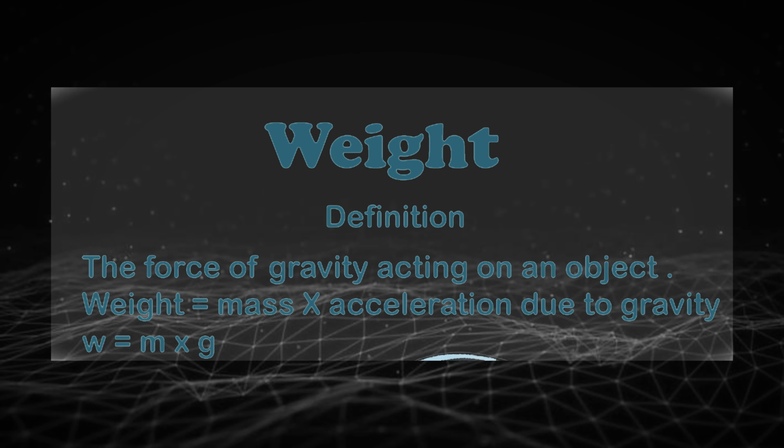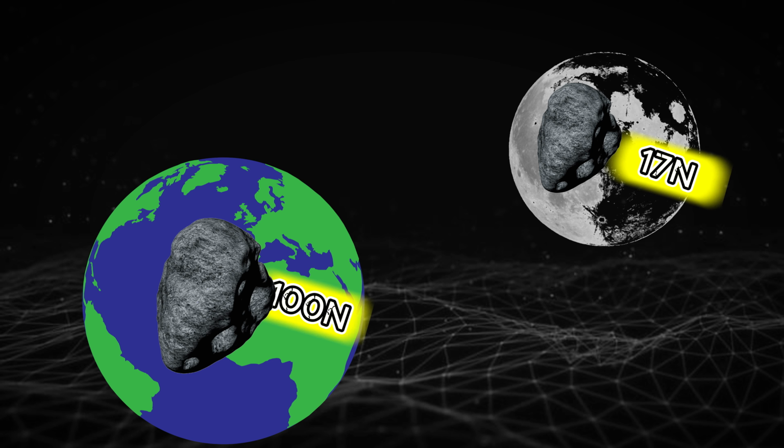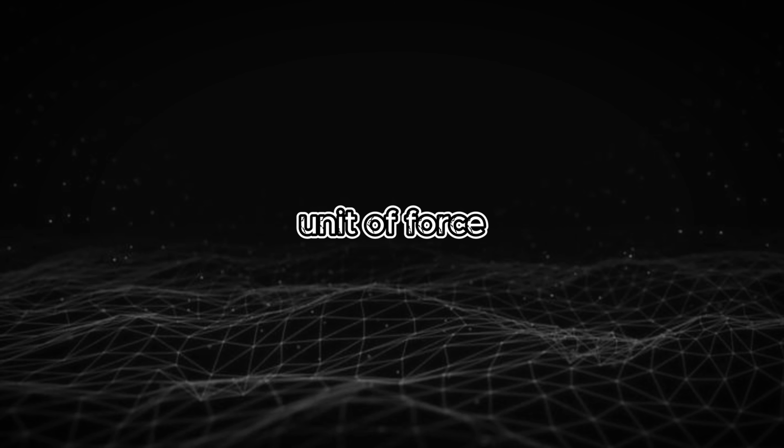Weight, on the other hand, is a measure of the force exerted on an object due to gravity. Unlike mass, weight can change depending on where you are because gravity isn't the same everywhere. For example, on the moon, gravity is about 1/6 as strong as it is on Earth, so you would weigh less there. Weight is measured in newtons, which is the unit of force in the SI system.